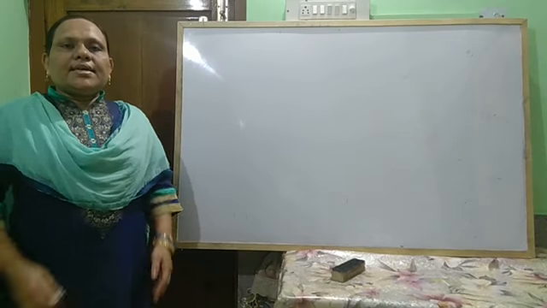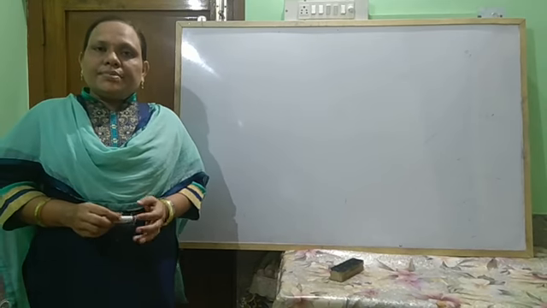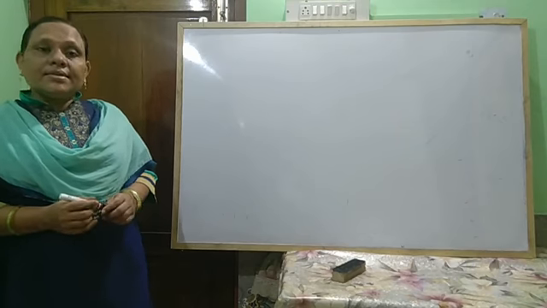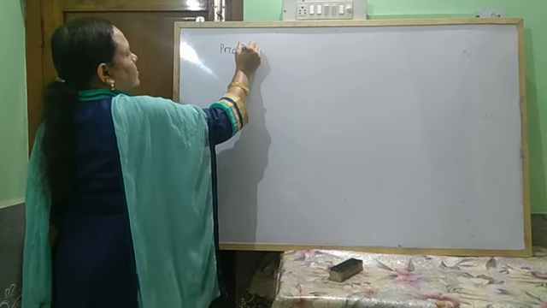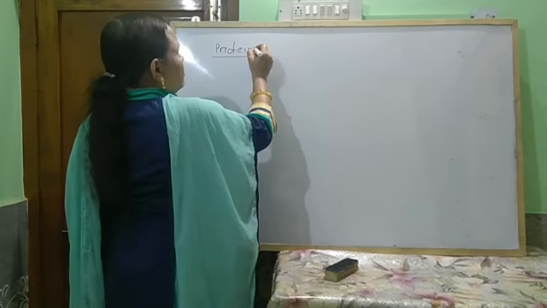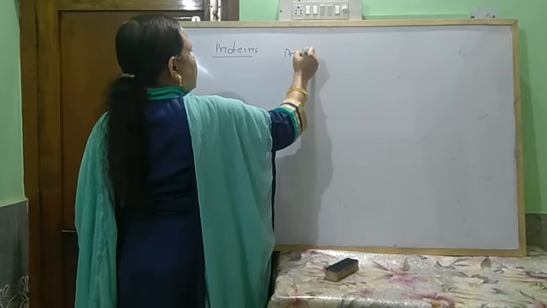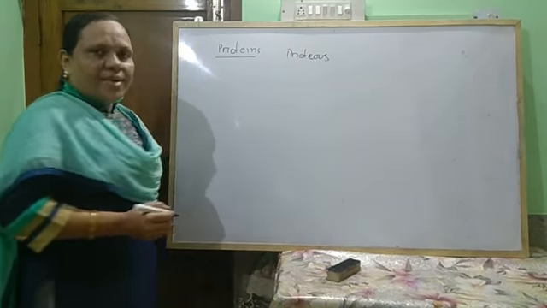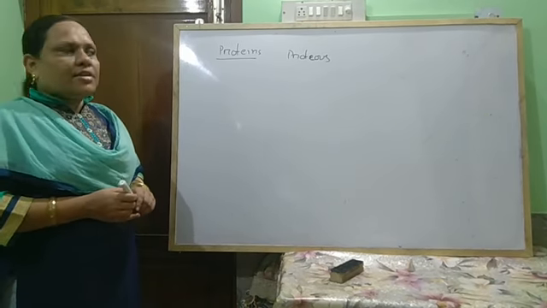Hello students, last class we studied one biomolecule, that is carbohydrate, and here let us study another biomolecule, that is protein. So protein is derived from the word proteus. Proteus means vital. So this is very vital for growth and maintenance of life.